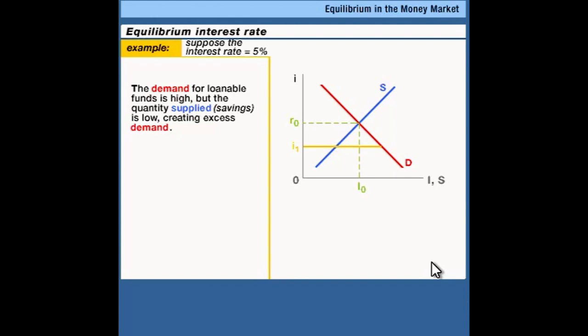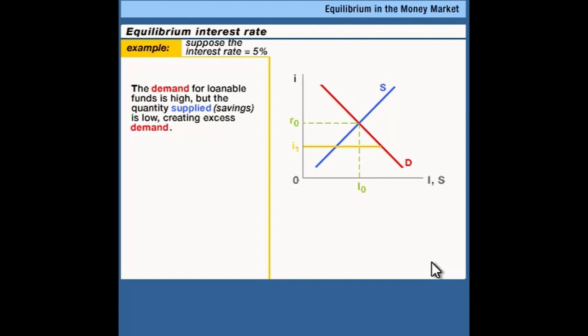Over here, as the interest rate is bid up, households want to supply more loanable funds because the return is higher. Eventually, we reach a point where an interest rate is established where the quantity of loanable funds demanded is equal to the quantity of loanable funds supplied. And we can call that, in this case, R0. This is the equilibrium interest rate in this market. The equilibrium interest rate at which the quantity of loanable funds demanded equals the quantity of loanable funds supplied.